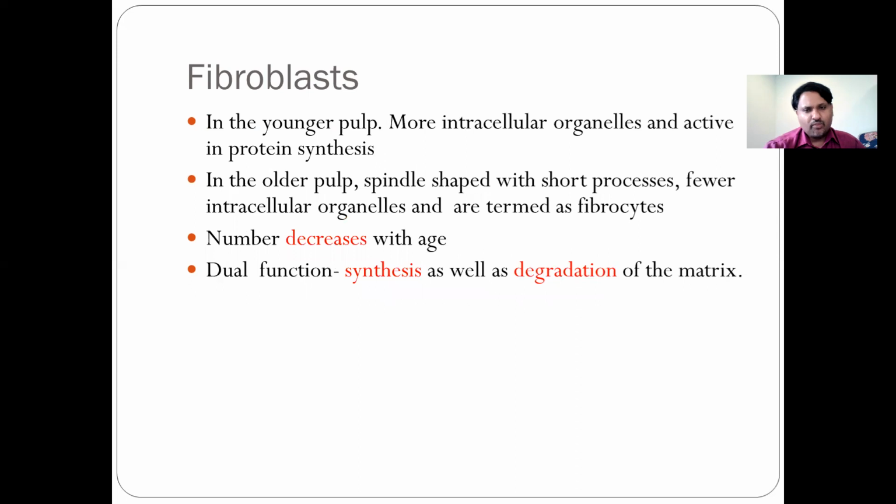In the younger pulp, you have more intracellular organelles, and they are actively involved in protein synthesis. In the older pulp, the cells are spindle shaped with short processes. They're fewer, and the number decreases. As we mentioned earlier, they have a dual function: synthesis as well as degradation. So one question which they asked: the cell that is seen maximum in the pulp is the fibroblast.